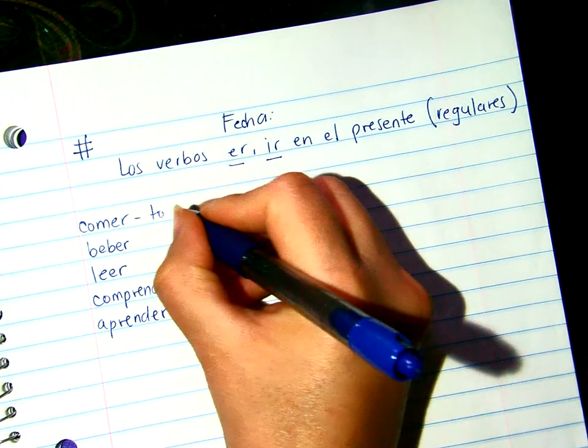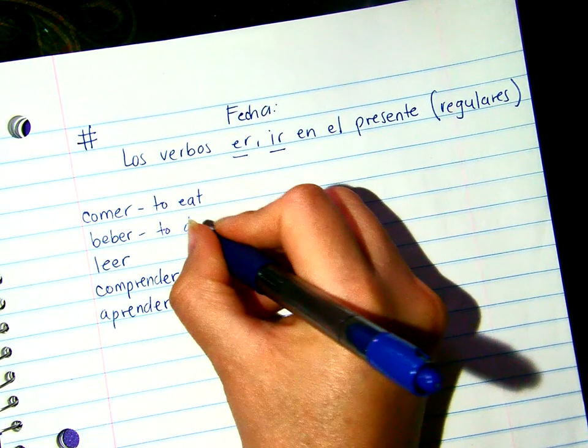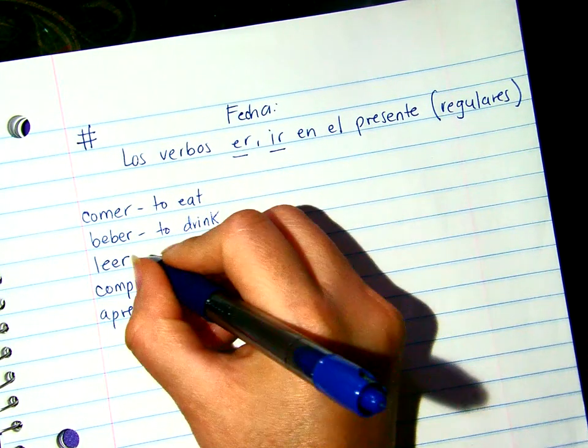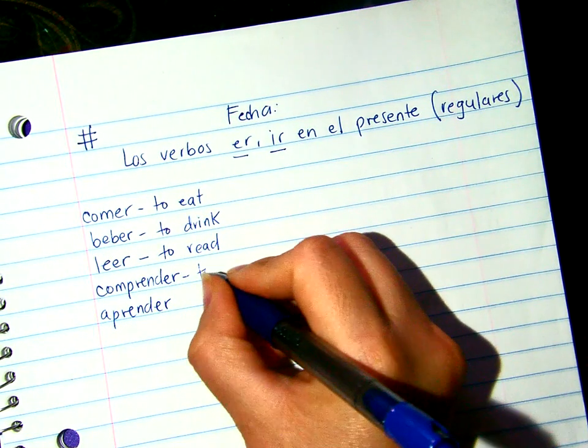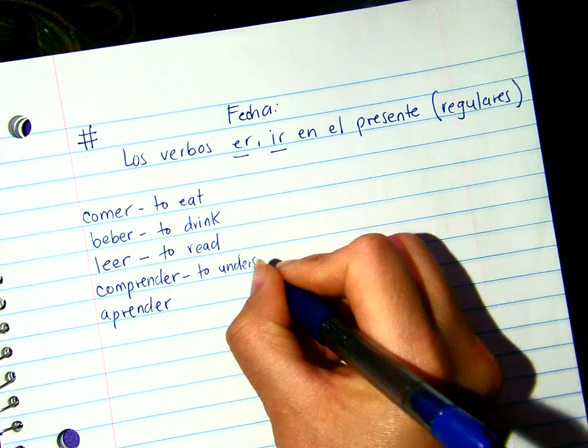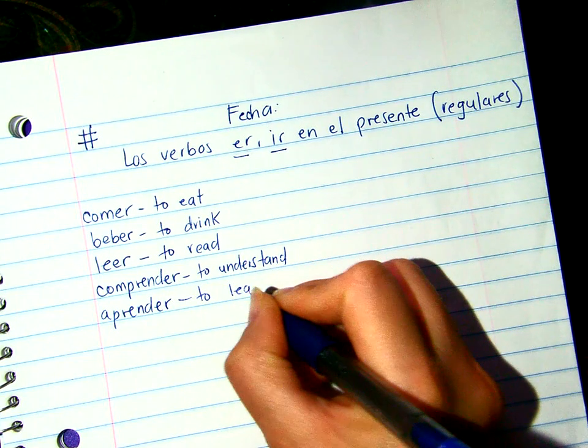Comer is to eat. Beber is to drink. Leer to read. Comprender to understand. Aprender to learn. Okay?